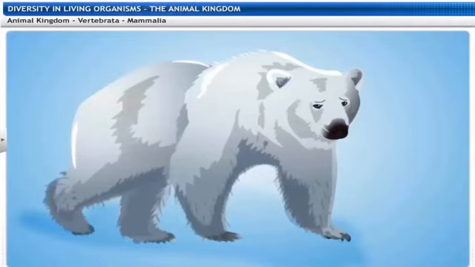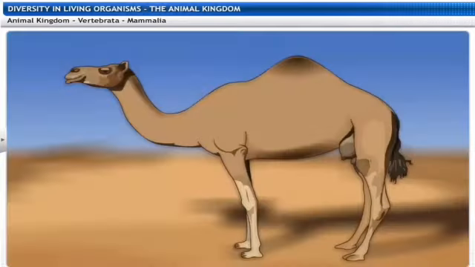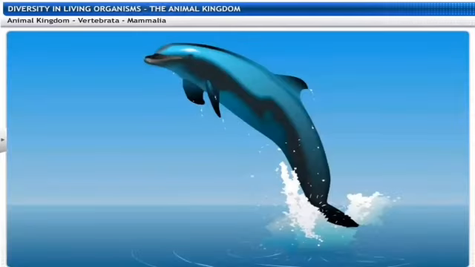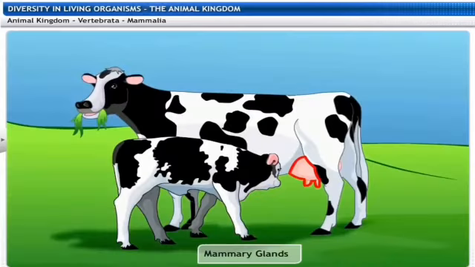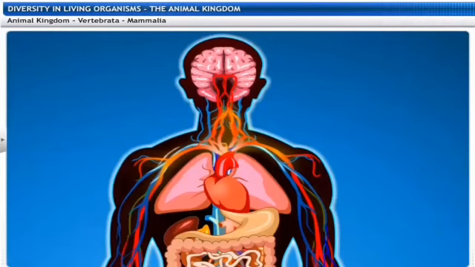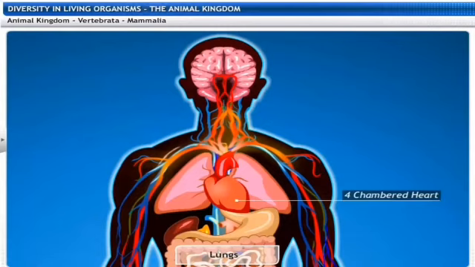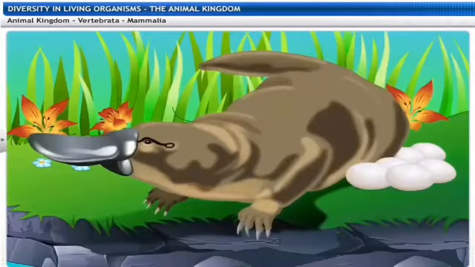There is hair on the surface of the body for the purpose of the protection. In different sorts of habitats, the organisms are found, whether it is hot or cold, or in case of the aquatic medium also. For the purpose of the nourishment of the young ones, the mammary glands are there. Here we can easily observe in case of the cows. Very well developed body with a proper respiratory system, the proper heart which actually pumps the blood to the entire body. There are certain exceptions of it. Let us observe it out.